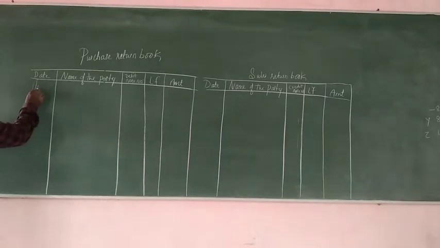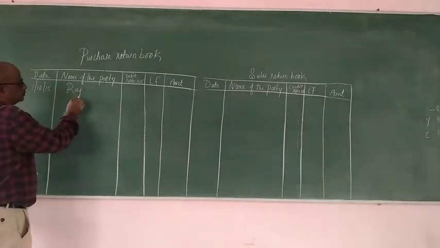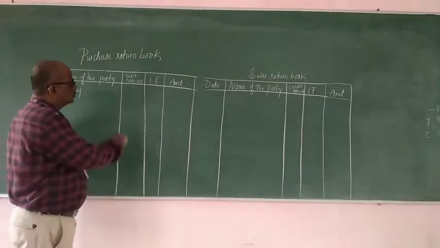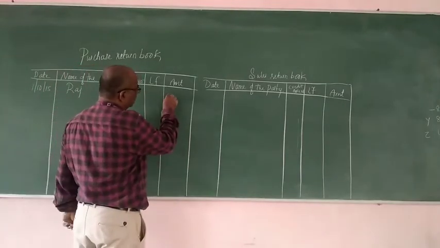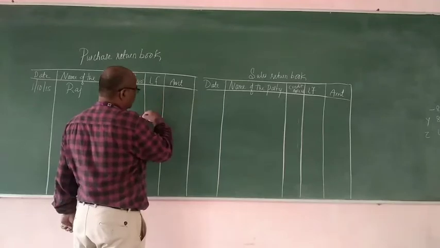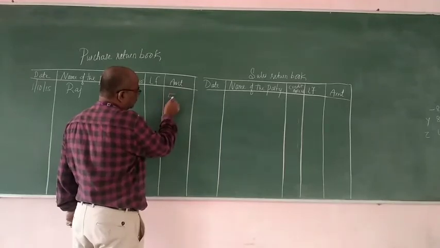So 1/10/2015 Raj. Debit note number, you can write any number, then 1, 2, 3, 4 only you make 5,000.